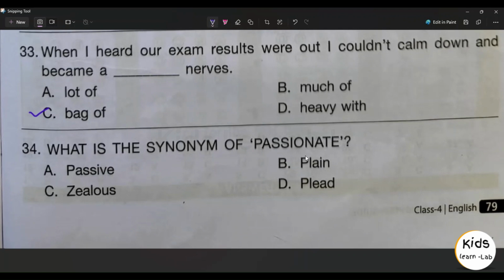34th one, what is the synonym of passionate? Option A, passive. Option B, plain. Option C, jealous. Option D, plead. Option C, jealous is the right answer.